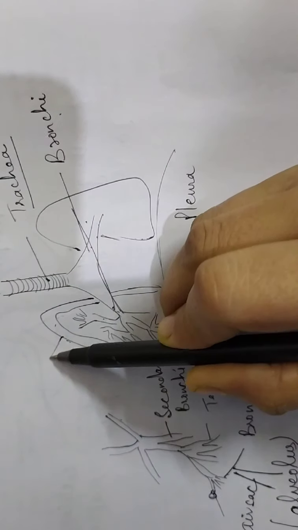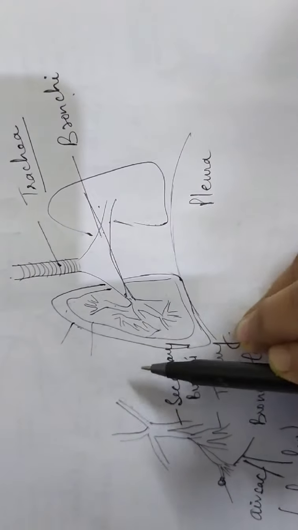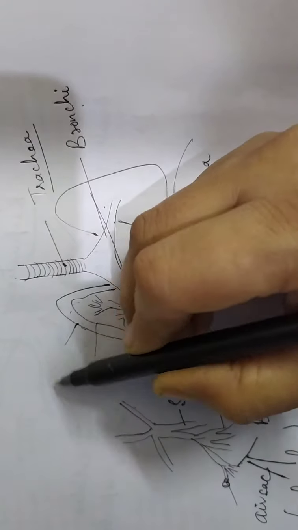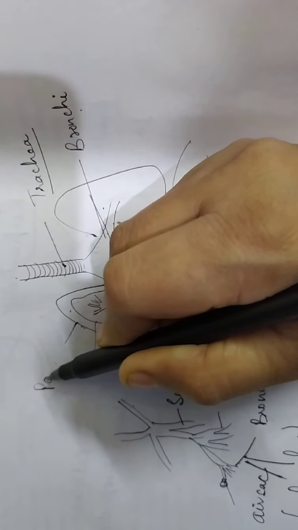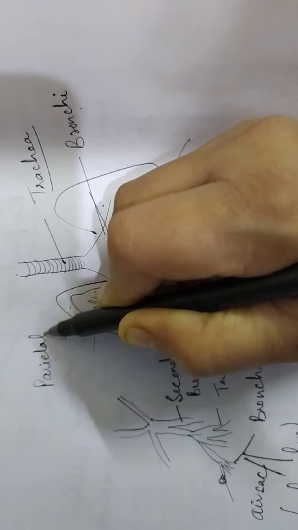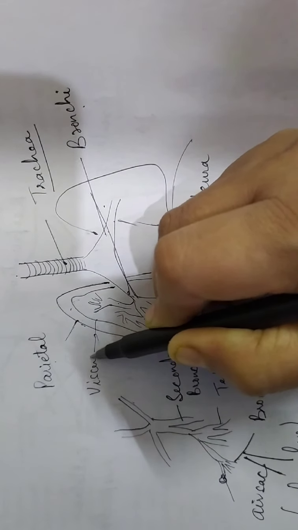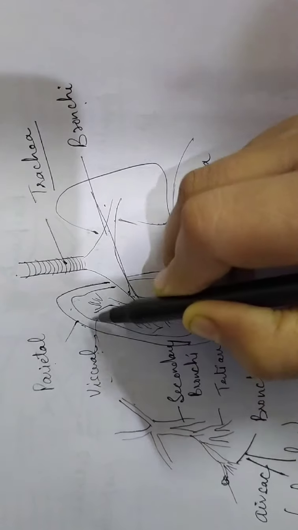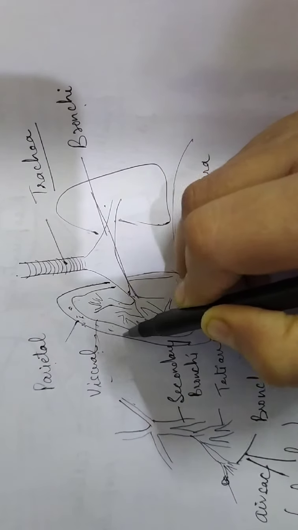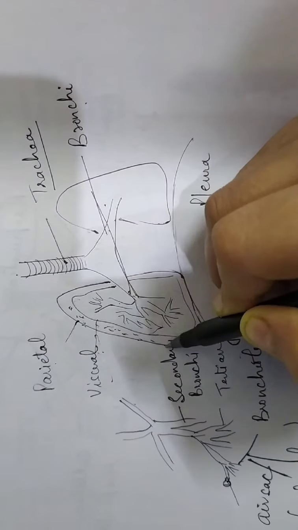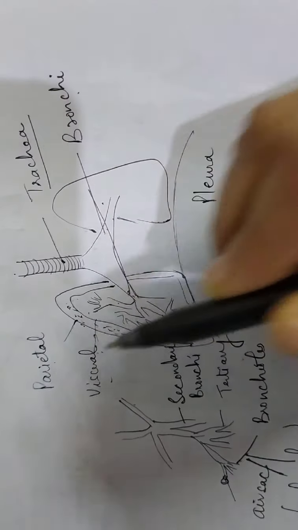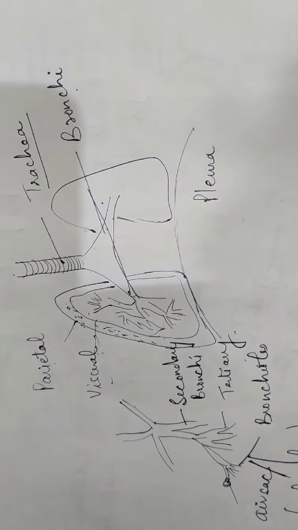The outer membrane is called the parietal pleura, and the inner membrane is called the visceral pleura. In between, pleural fluid is present, and this fluid acts as a shock absorbent.